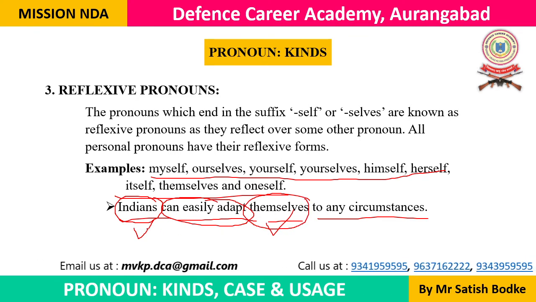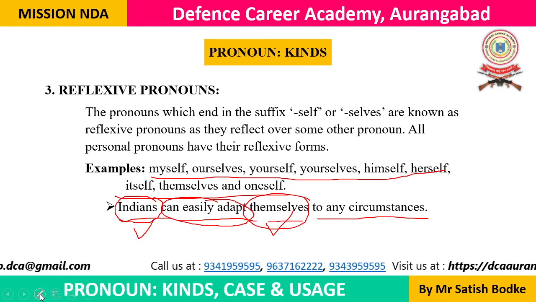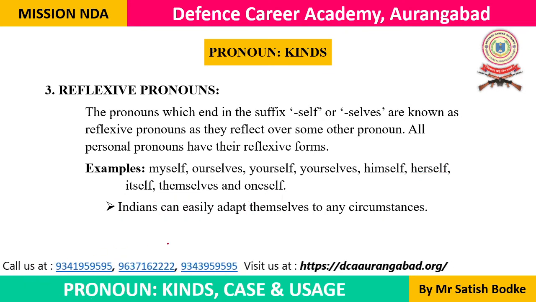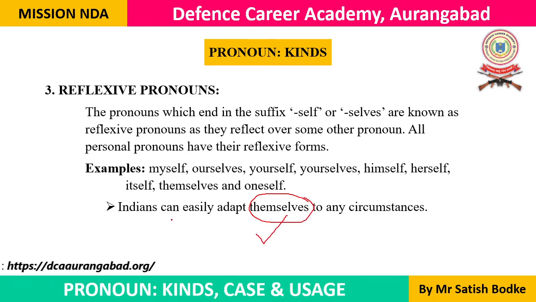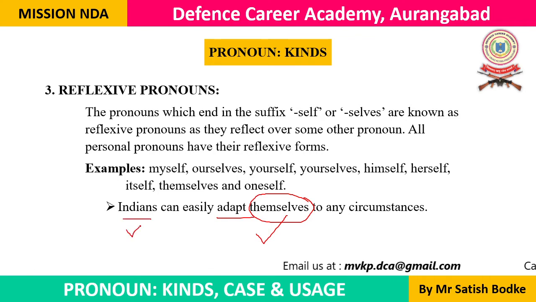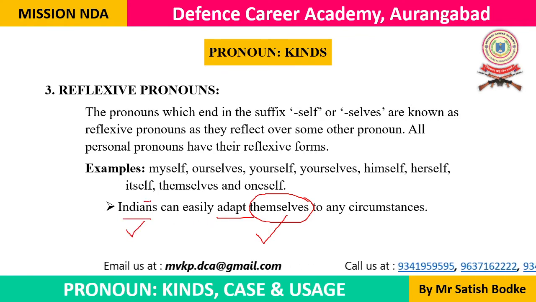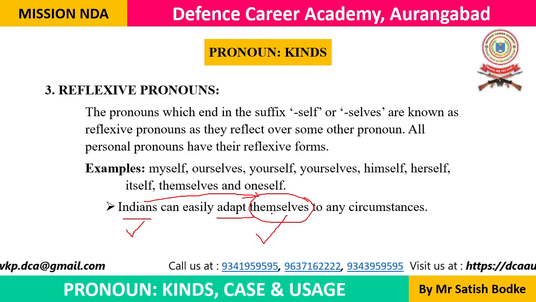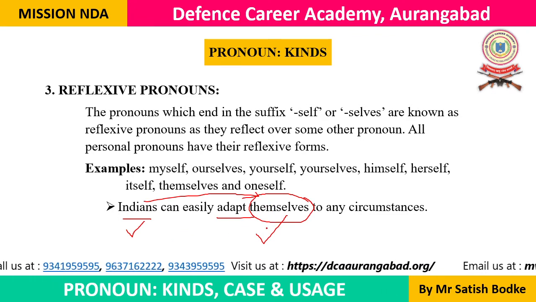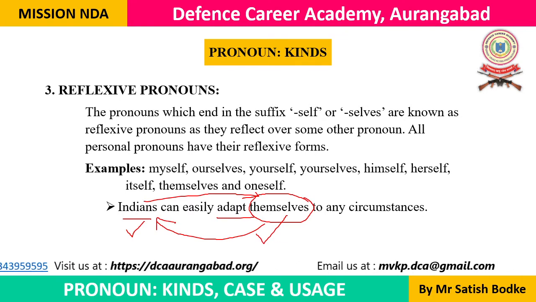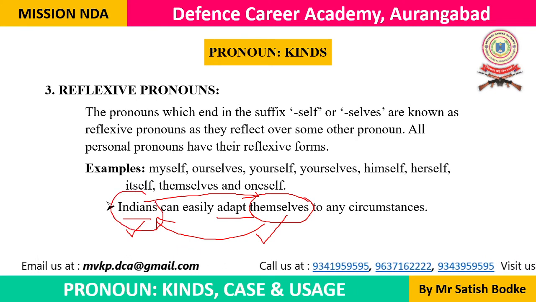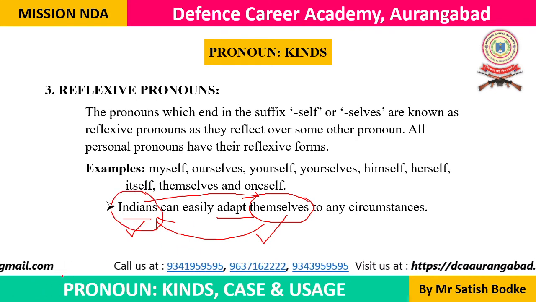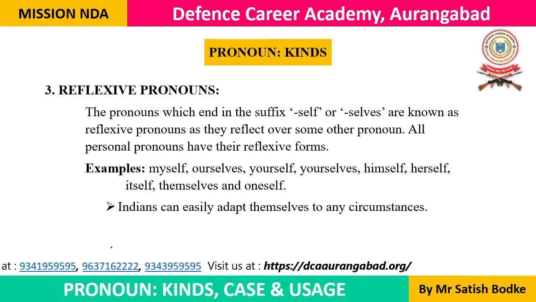If we don't use this, the sentence will look like Indians can easily adapt to local circumstances. Adapt, but whom? Whom can they adapt? They can adapt themselves. The action of adapting is performed by this subject, and the receiver of this action is the subject itself. That's why this is known as the reflexive pronoun. This is the noun and this pronoun reflects this noun, and we are using this reflexive pronoun for the same noun because the doer and the receiver of action is same.